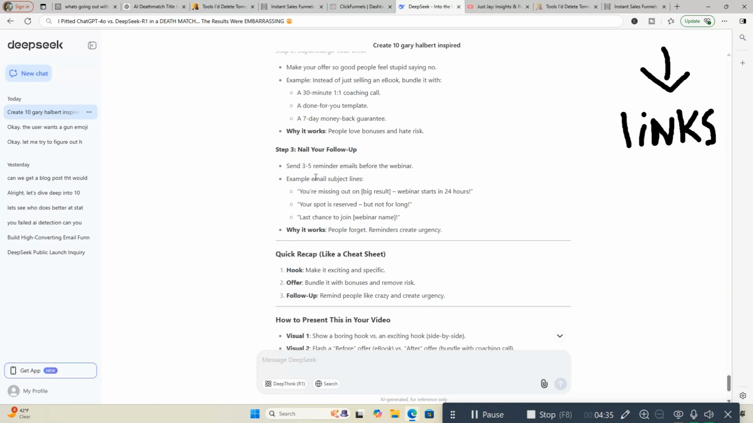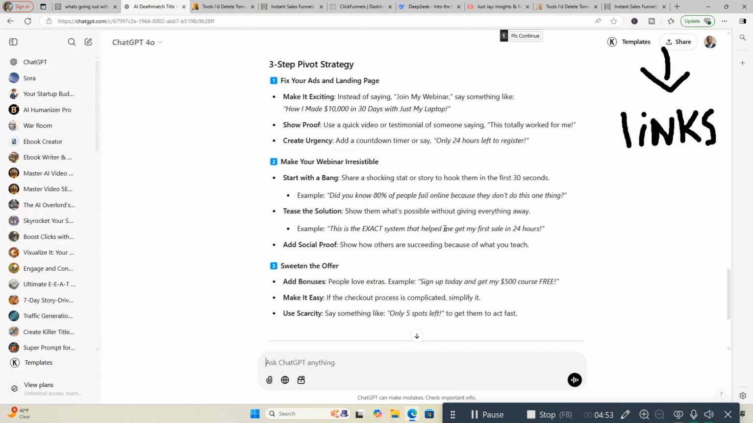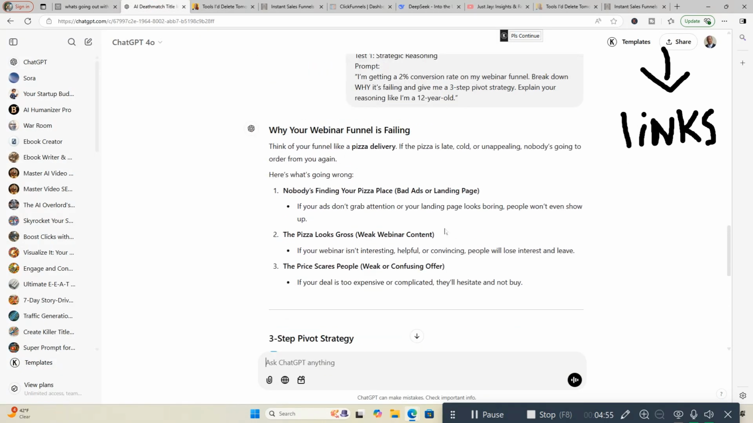Step 3, reminder emails before the webinar. And it says nail your follow-up. Example, email subject lines: you're missing out on the big result, webinar starts in 24 hours. Quick recap, how to present this in your video. Now let's go over to ChatGPT. We'll see what it came up with for the same thing. And it's very generic.